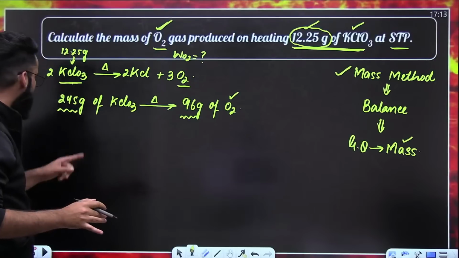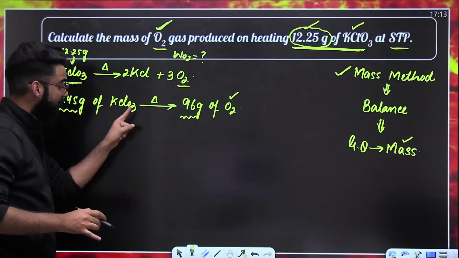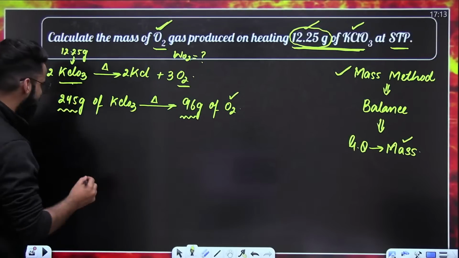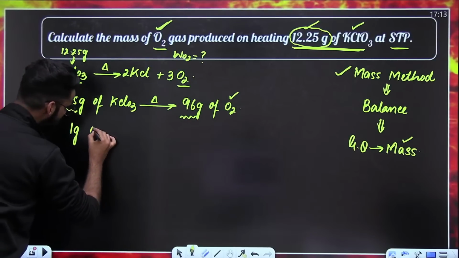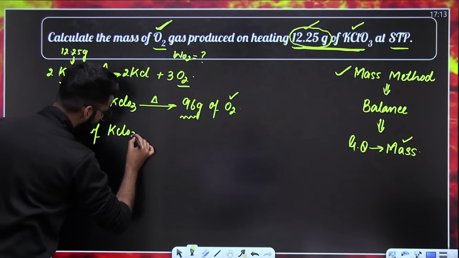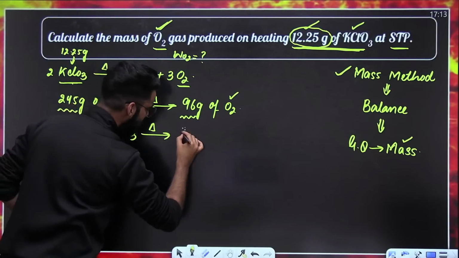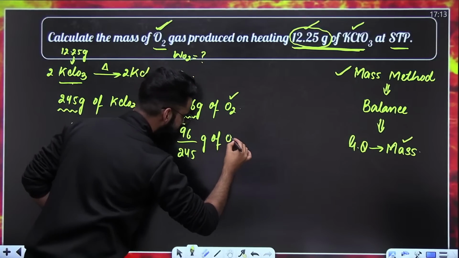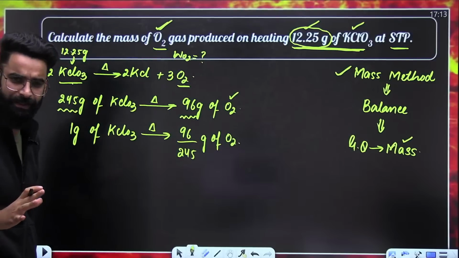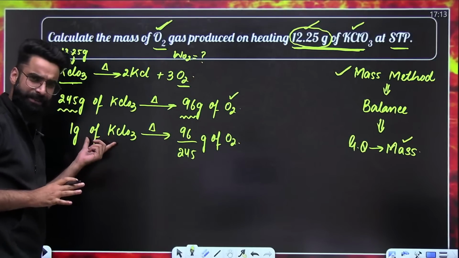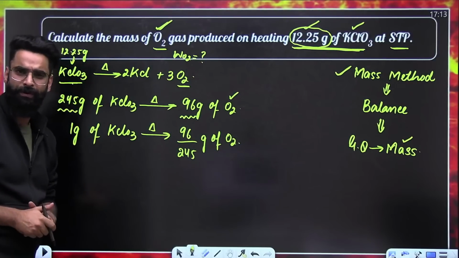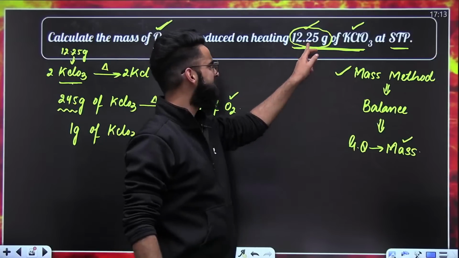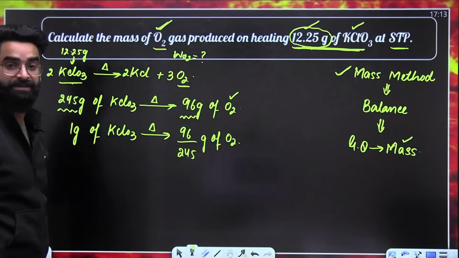Stoichiometry is telling me that 245 grams of KClO3 upon heating gives 96 grams of O2. Now we use the unitary method. Can I say 1 gram of KClO3 upon heating should give me 96 divided by 245 grams of O2? This is something which stoichiometry tells me, that on heating 1 gram of KClO3, you'll get these many grams of O2. But as per the question, am I supposed to heat 1 gram of KClO3? No, I'm supposed to heat 12.25 grams of KClO3.